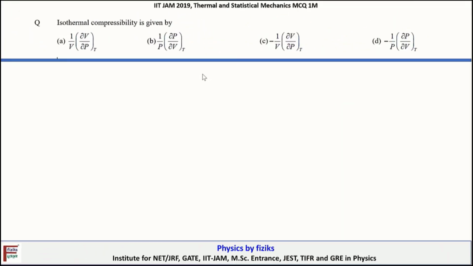The question is, isothermal compressibility is given by. Okay, so before we arrive at the final conclusion, let's try to understand. So in thermodynamics we learn about 4 different quantities. What are those 4 different quantities? The first is isothermal compressibility, and this is denoted by letter kappa T.